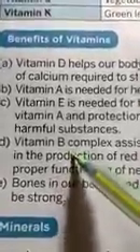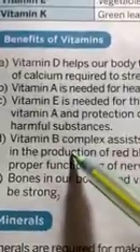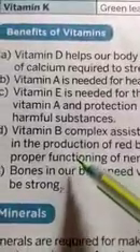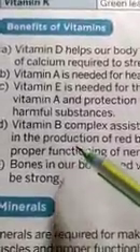Now come to the next, vitamin B complex. It assists in providing energy, in production of red blood cells, and for the proper functioning of the nervous system. Dear students, vitamin B helps in proper functioning of the digestive system, heart, nerves and the muscles. It keeps our skin healthy, and is necessary for maintaining healthy skin and proper functioning of the digestive system.